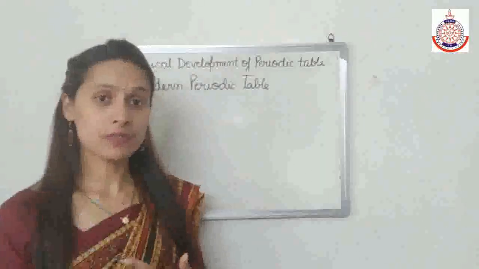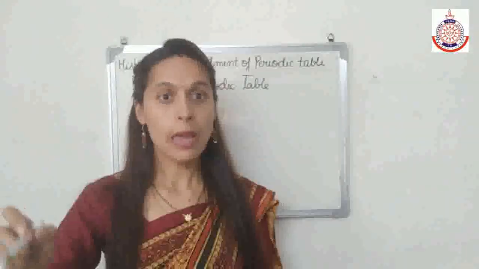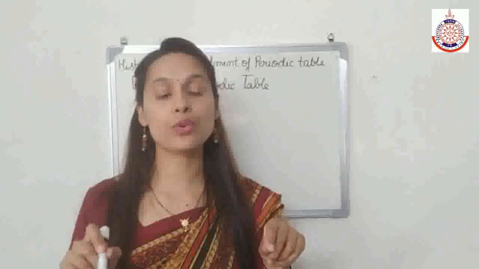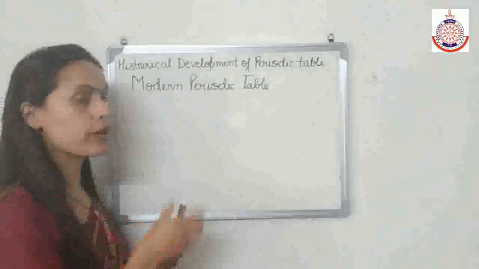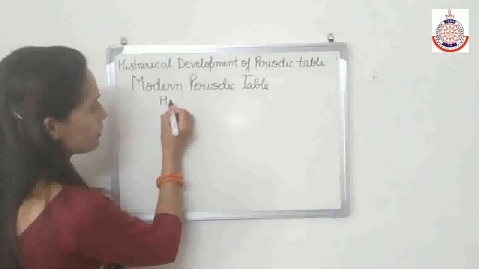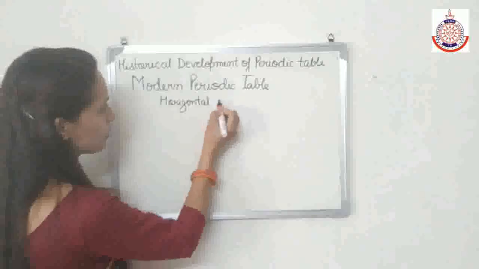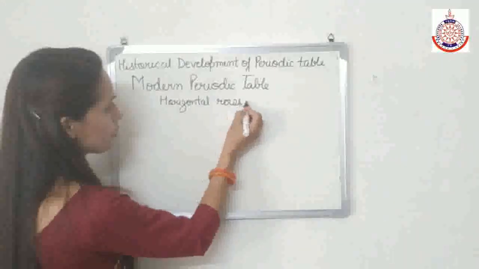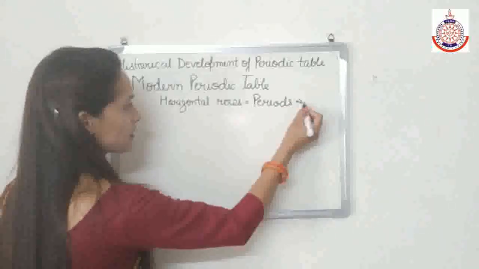But in Mendeleev's periodic table, the horizontal rows are known as series, but in this, the horizontal rows are known as periods, and we have 7 periods.